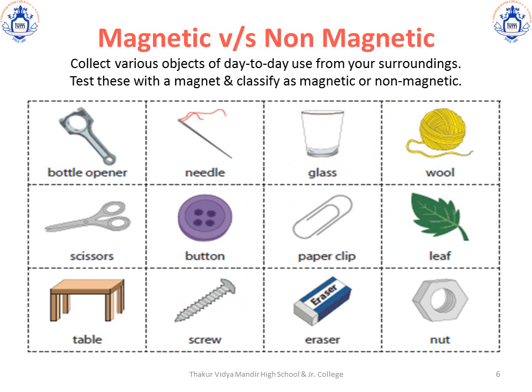Time for some DIY. Think about whatever you have learned till now. Look at the pictures and classify the objects into magnetic or non-magnetic. You can do this practically by collecting various day-to-day objects that are around you. Take a magnet and bring the magnet closer to these objects to check whether they are magnetic or non-magnetic. Then note down what you have observed.